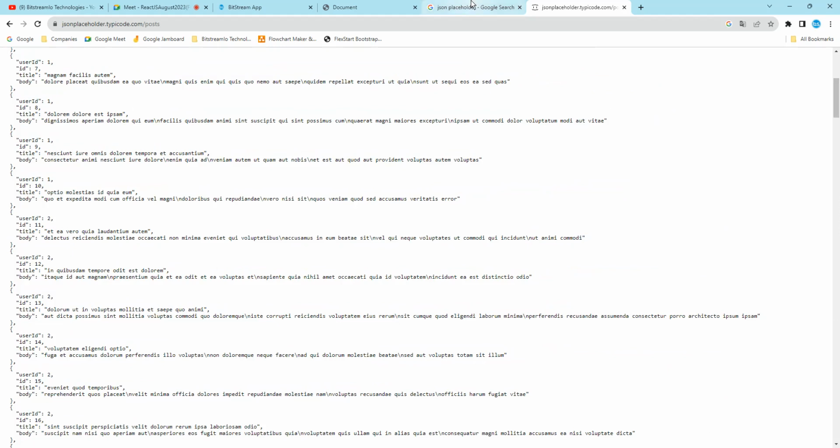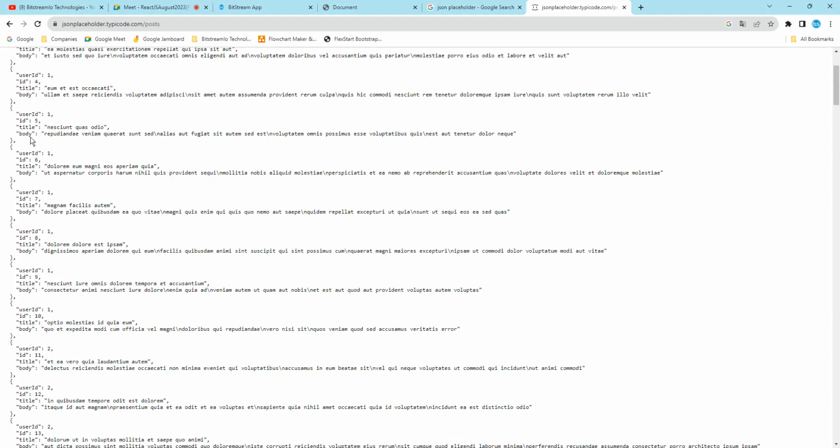JavaScript loops are handy if you want to run the same code over and over again, each time with a different value. This is the user ID one, this is the title, and again the title will be changed. A different value will be there. You are going to iterate. So this is how it is going to work.